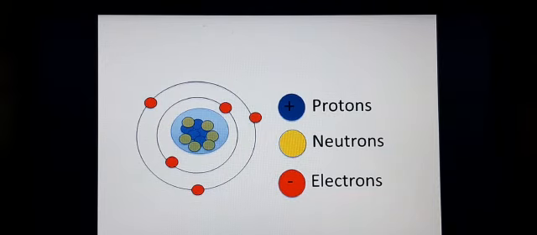Like that, if you take carbon, carbon contains 6 protons in its nucleus, so its atomic number is 6. This indicates that atomic number is nothing but the number of protons present in the nucleus, and the number of protons present in the nucleus is always equal to the number of electrons. And one more thing, protons always have a positive charge and electrons always have a negative charge, and positive should always be equal to negative. So this is the atomic number.